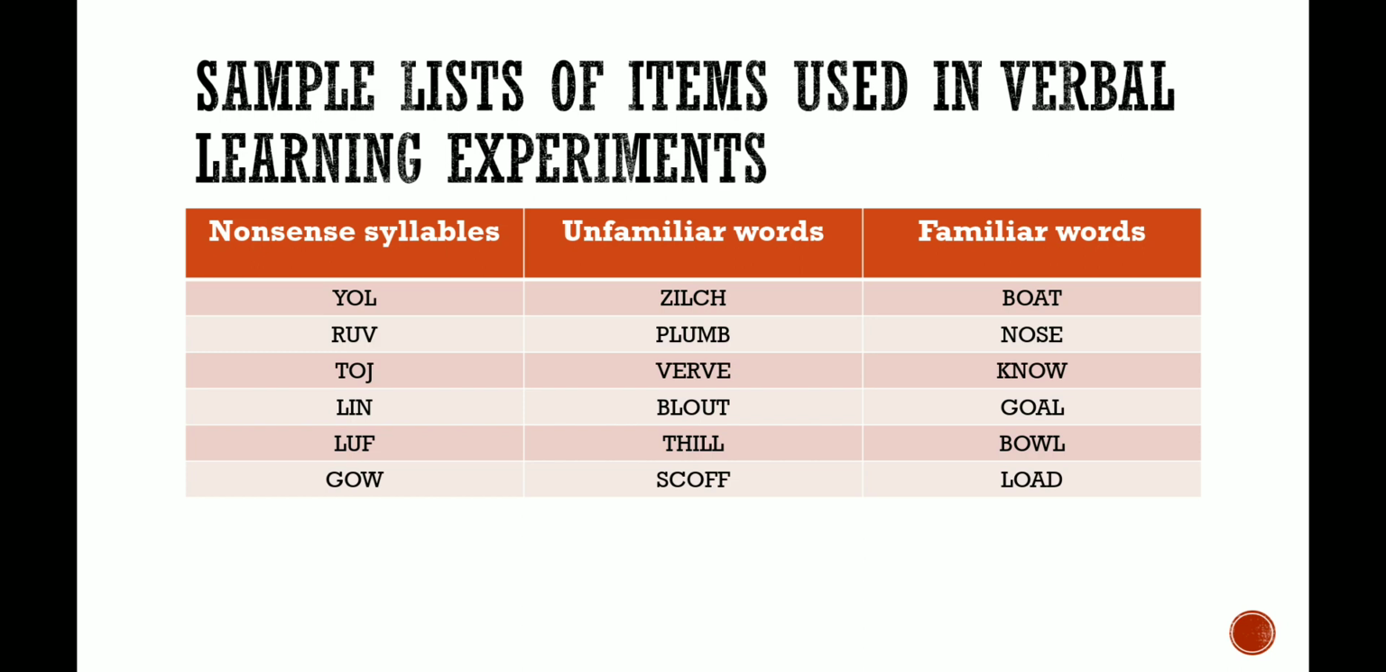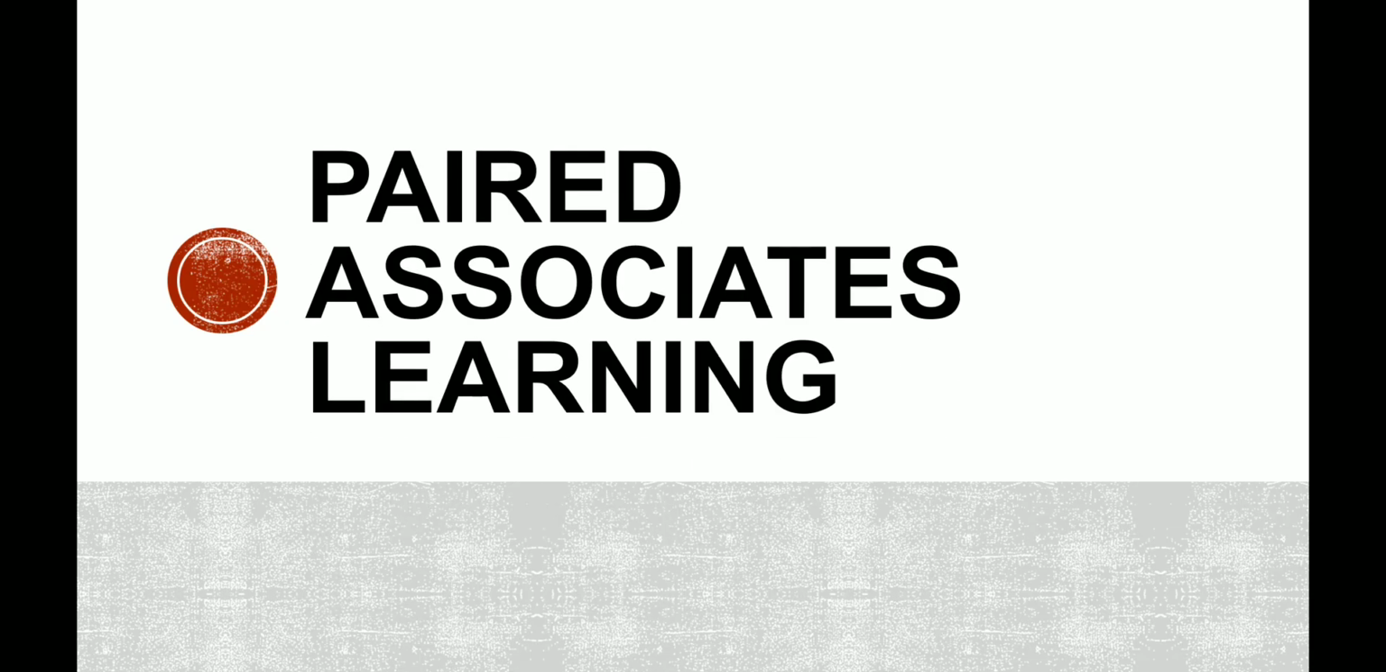Now, unfamiliar words are those words which are used very rarely and are not familiar to anyone. And familiar words are those words which are used frequently and are very common in our language or usage. For example, boat. Unfamiliar examples are plumb, verb, blout, etc. Right? Now, students, let us understand the first method for studying verbal learning, that is paired associate learning.